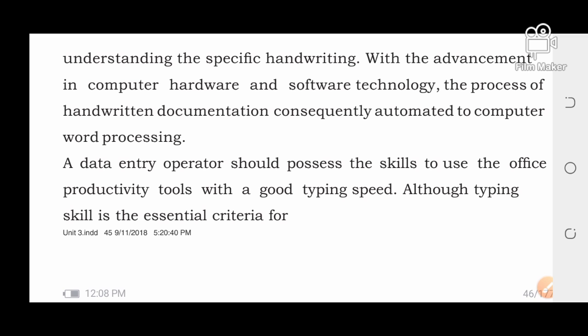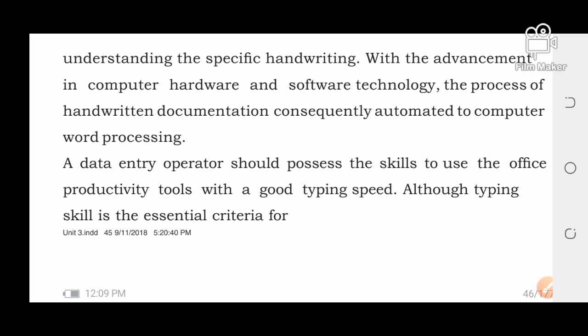Likewise, before computer word processing, we used to write letters by hand. We kept the handwritten documents, right? But nowadays there is hardware and software technology because of the IT generation. Now there are computers and phones, right?